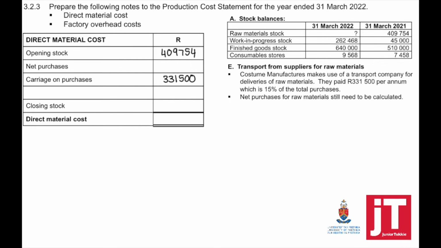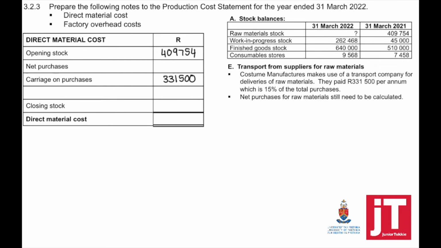Then the total carriage on purchases. They said to us, costume manufacturers make use of a transport company for deliveries of raw materials. They paid 331,500 per annum, which is 15% of the total purchases. Net purchases of raw materials still need to be calculated. So they haven't given this to us.